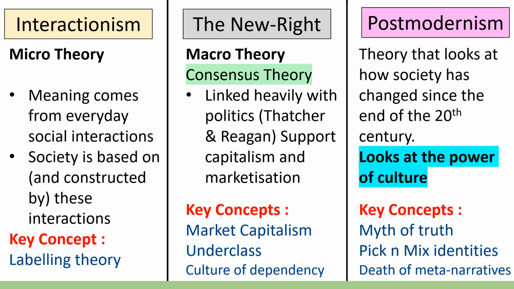So meta-narratives are theories like functionalism and Marxism, which attempt to explain the whole society from one specific perspective. And the idea of postmodernism is that that's just not a reasonable thing that one is able to do. To be able to explain the entirety of society, you need to look at it in a much more granular way, looking at individual interactions, rather than trying to have this sort of one-size-fits-all interpretation.